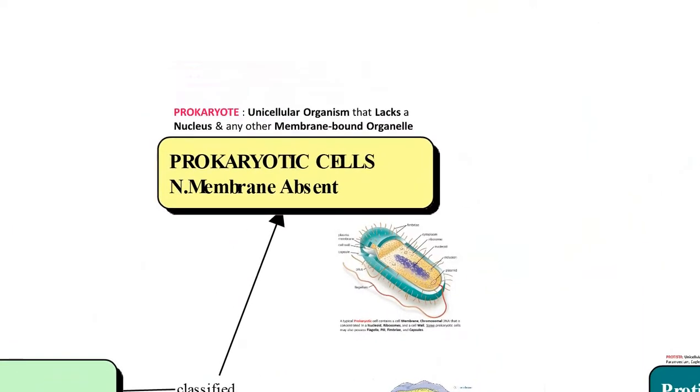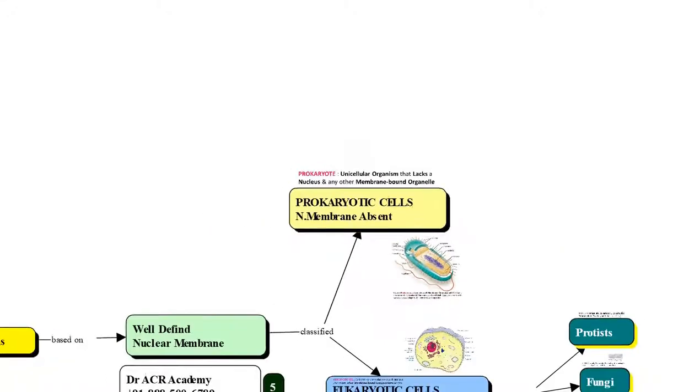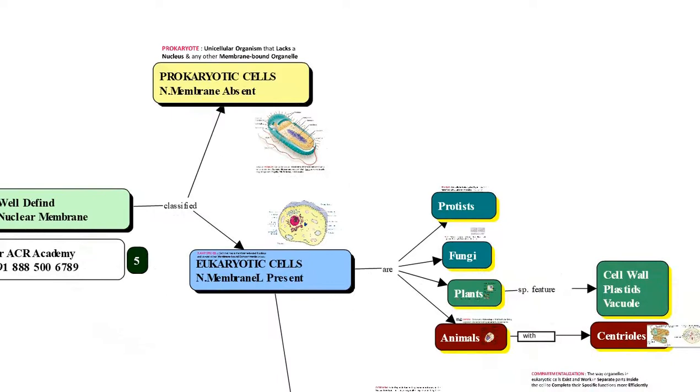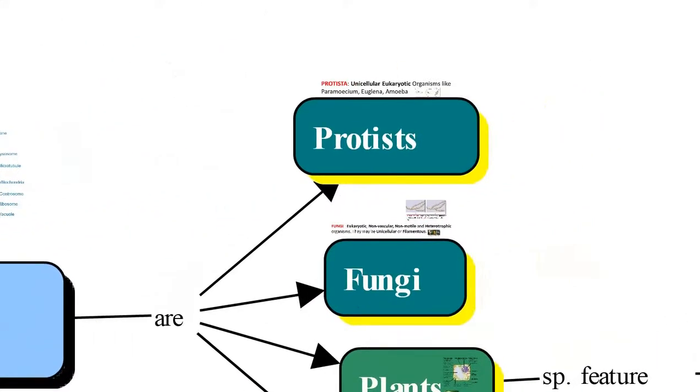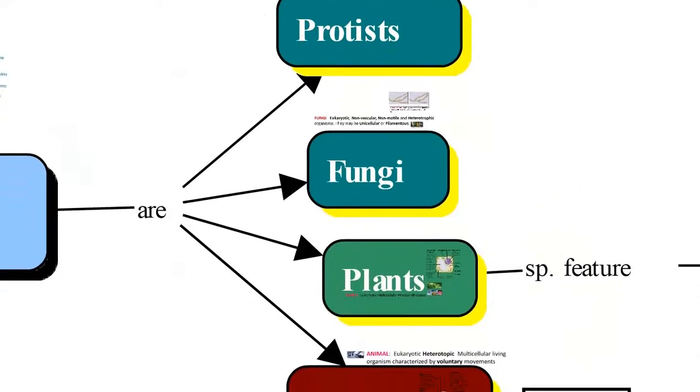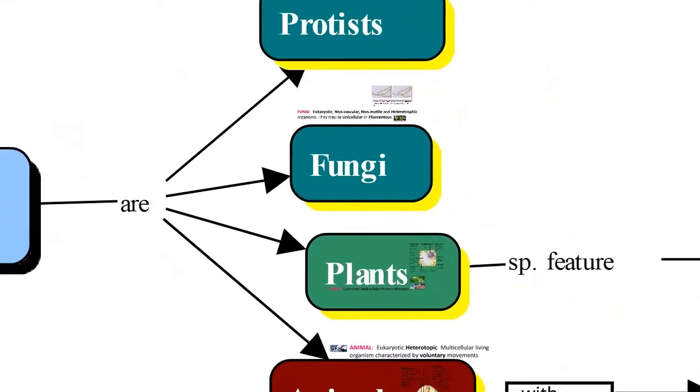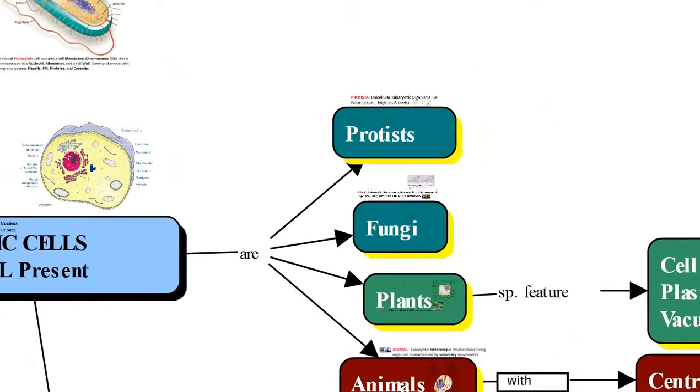Usually, the best examples of prokaryotic organisms are the organisms placed into Monera. All of these are prokaryotic cells. Coming to the eukaryotic cells, the various phyla from Protista, fungi, plants and animals are eukaryotic organisms.